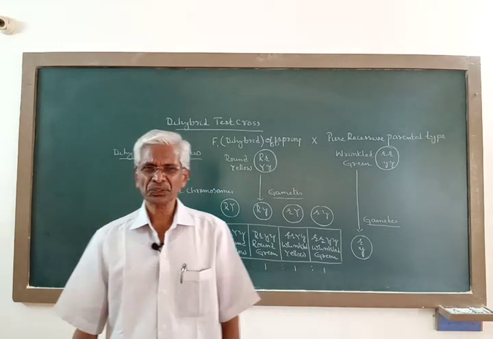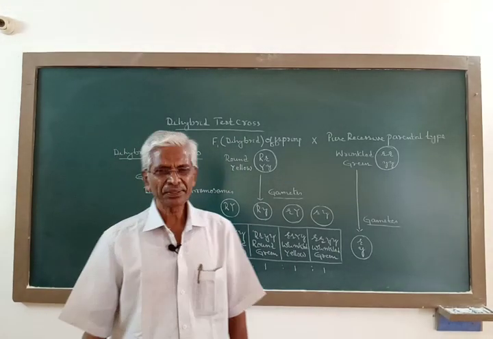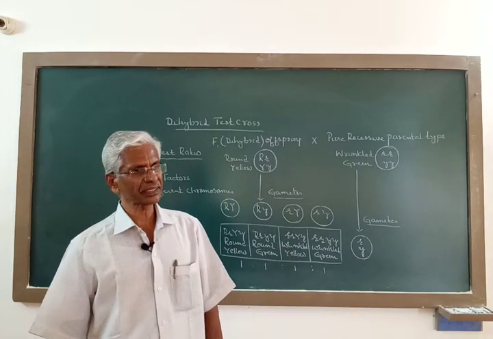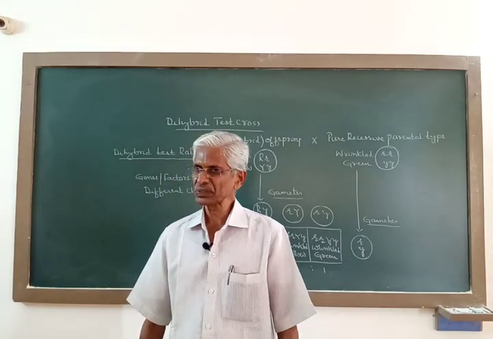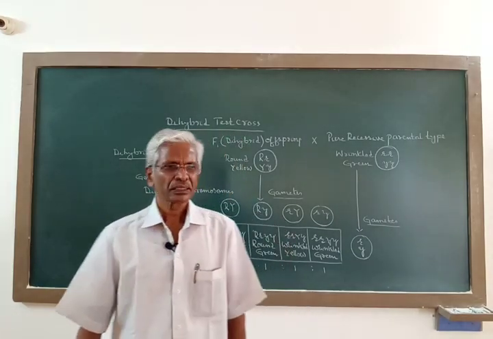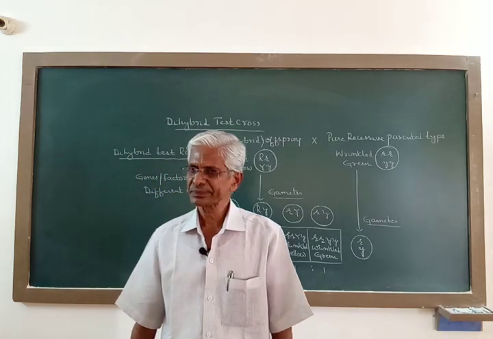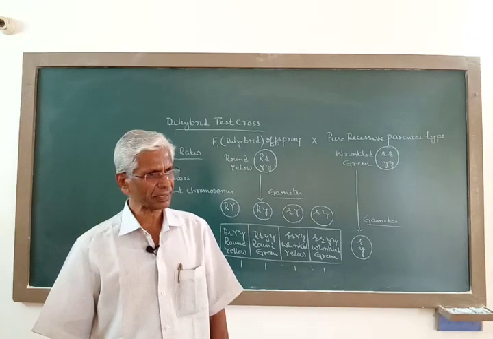Whenever there is a crossing over, linkage breaks and new combinations of genes, what we call a recombination, are possible. Without crossing over, the genes do not assort independently of one another when they are present on the same chromosome.